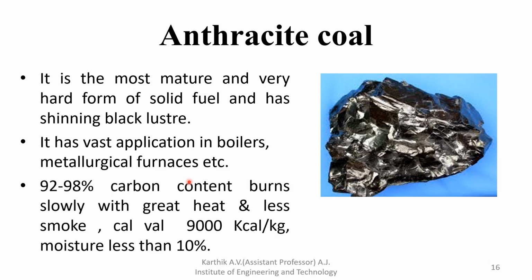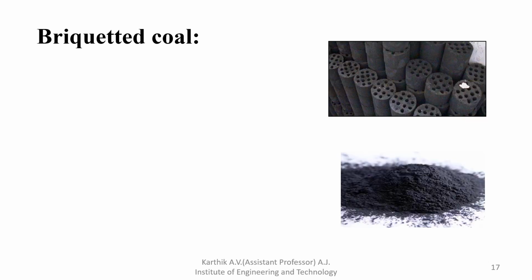Next, 90 to 98% carbon content, burns slowly with great heat and less smoke, and 9,000 kilocalorie per kg. So the calorific value of this anthracite coal is 9,000. Moisture less than 10%. Carbon content is 90 to 98%. So it is mainly used in boilers. What is a boiler? It is a power producing device, producing steam with the help of boilers.